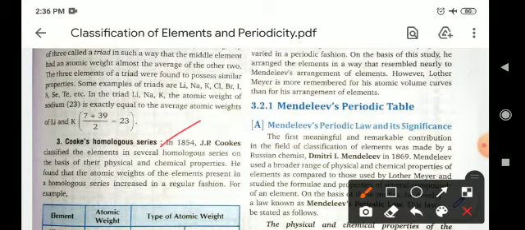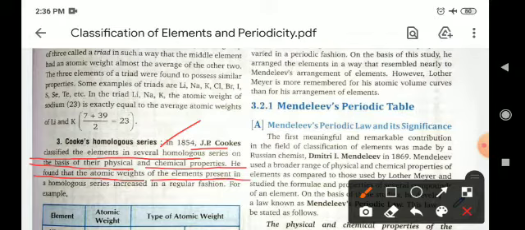Next is Cooke's homologous series. In 1855 J.P. Cooke classified the elements into several homologous series on the basis of their physical and chemical properties. He found that the atomic weights of the elements in a homologous series increase in a regular fashion.